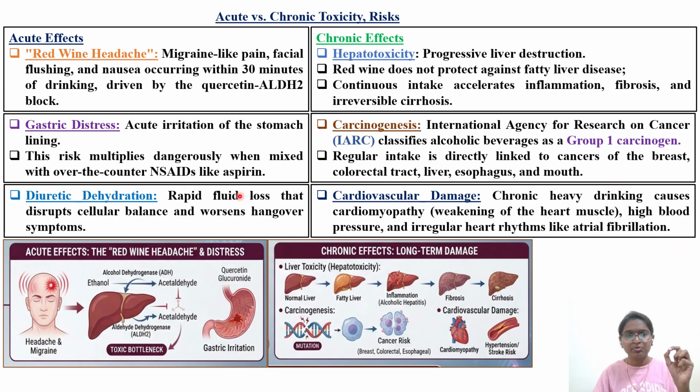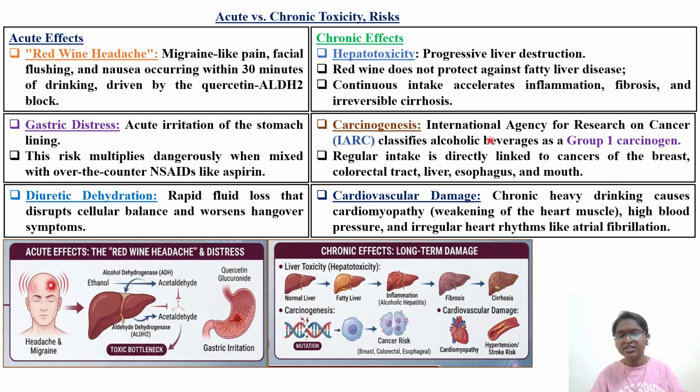Coming back to acute exposure, how it is going to affect your intestine and stomach: gastric distress. When you consume 2 glasses or 3 glasses, there is acute irritation of the stomach lining, and the risk multiplies dangerously when you use NSAIDs. Whenever you use this particular red wine along with NSAIDs, it is going to cause more adverse effects on your stomach lining.